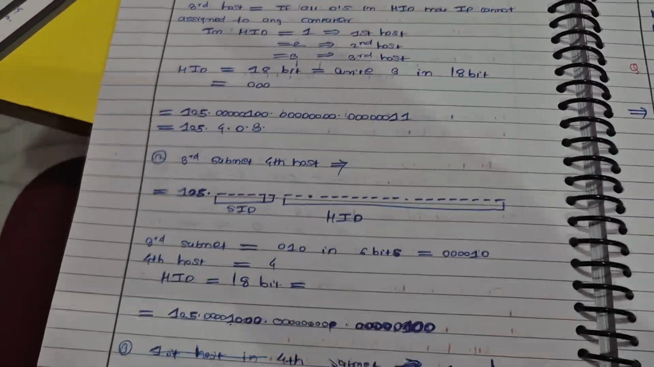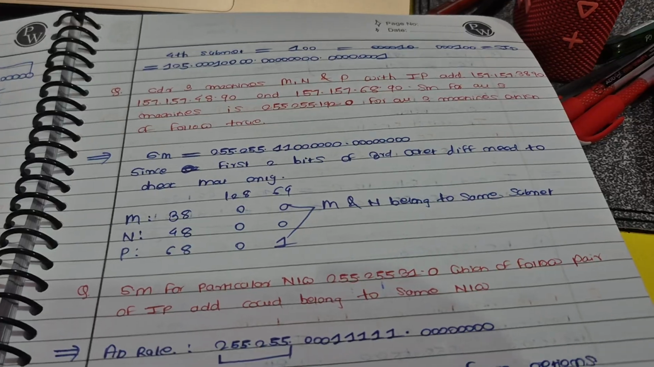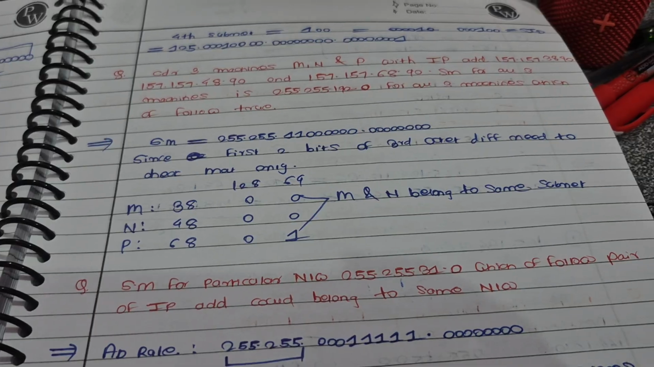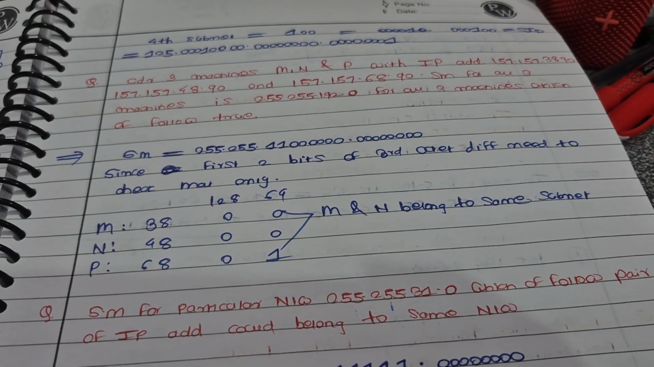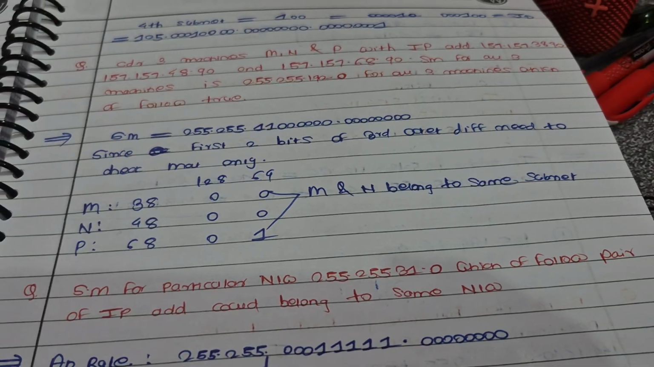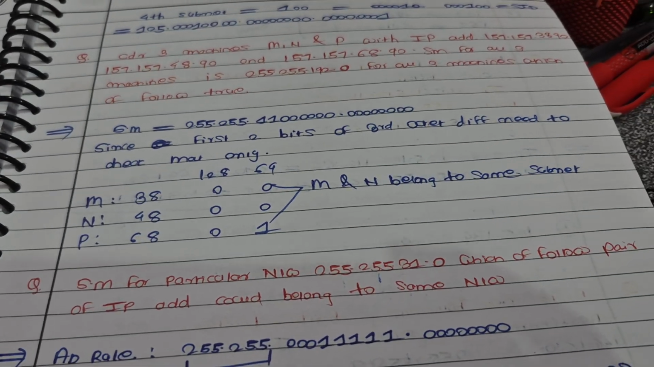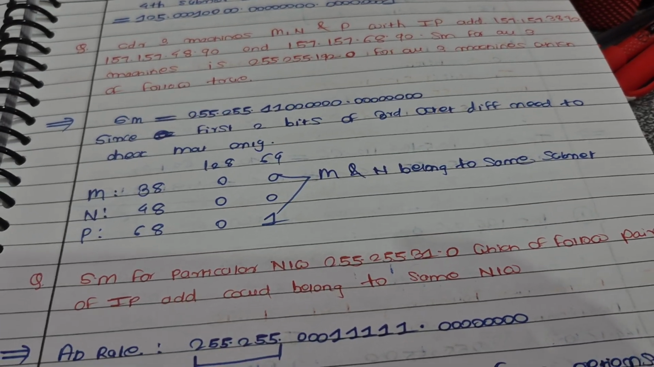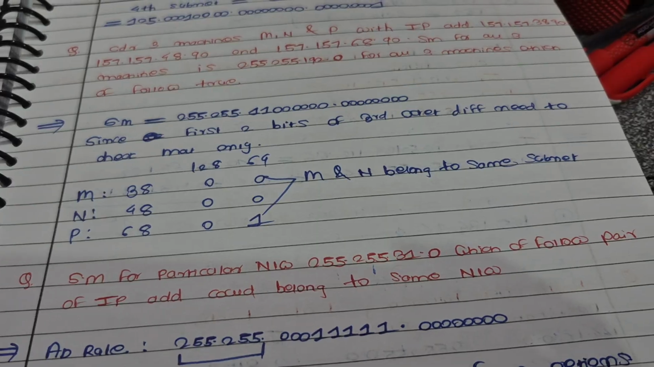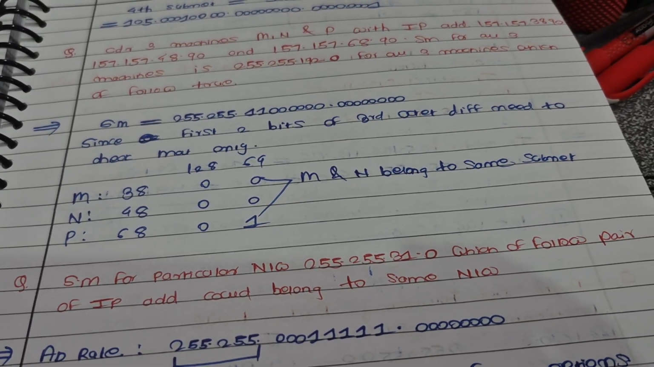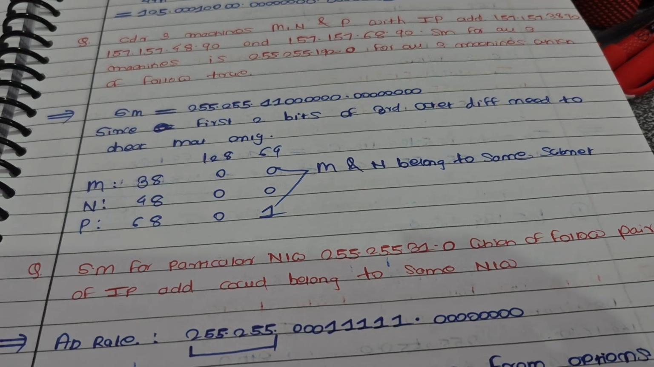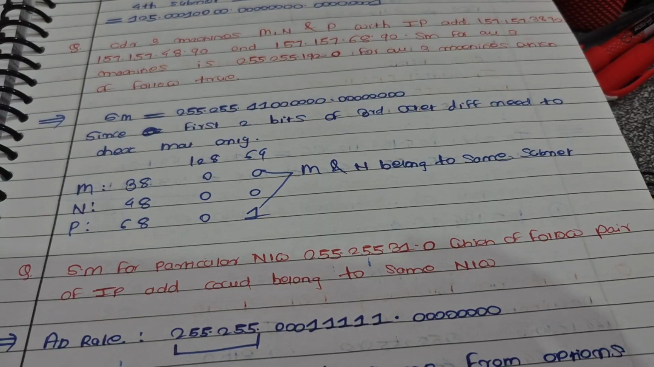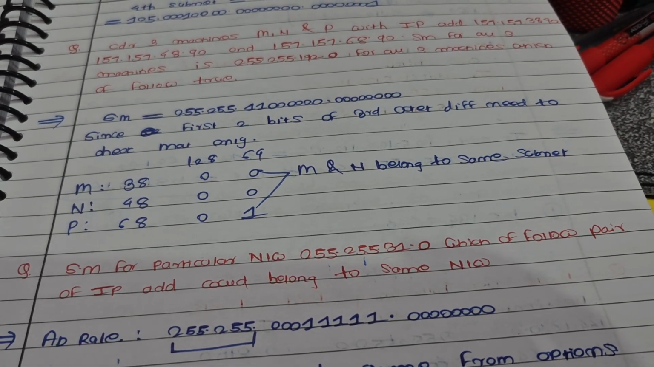Yeah, I think the same thing would be given here. What else? Here also one rule or short trick is applied. There are 3 machines given, M, N and P, and IP addresses are given for the 3 machines, and the subnet mask is given for all 3 machines, and we need to find which of the following are true. The subnet mask is class B, and the host ID is converted into binary. The first 2 bits of the third octet are different. Need to check that only.